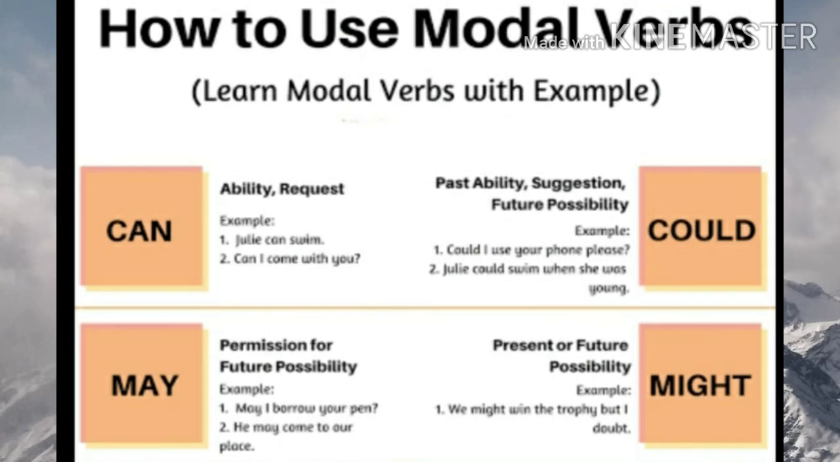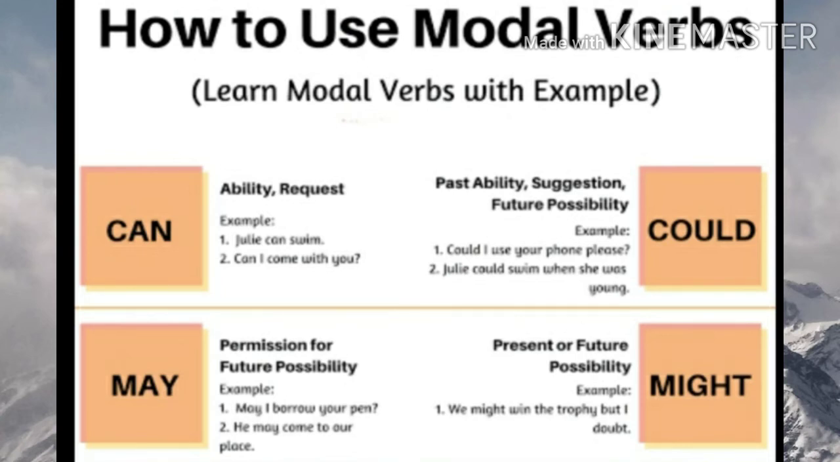Okay, so can is used for ability. For example, Julie can swim, so it shows that Julie has the ability to swim. Similarly, could can be used for past ability, like Julie could swim when she was young. It is the past ability. Or for requesting, if it is an informal request, a little less polite, you can say can I come with you. That means you can use it with your friends or colleagues, or someone who is not superior to you. But could can be used more politely in a formal sentence, like could I use your phone please. So this is more polite.